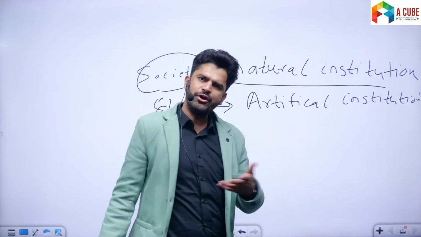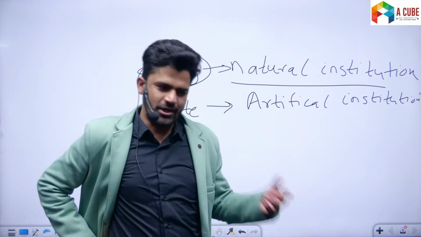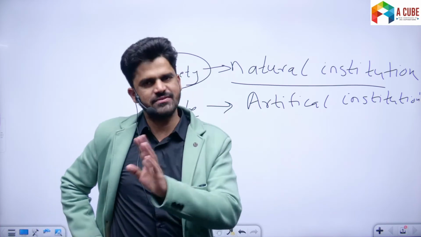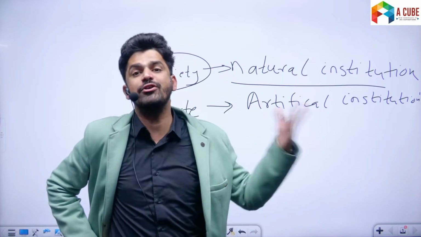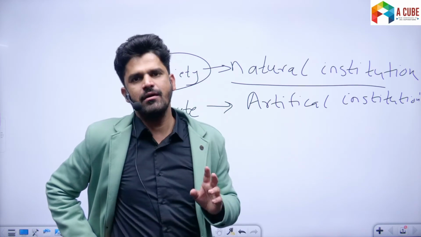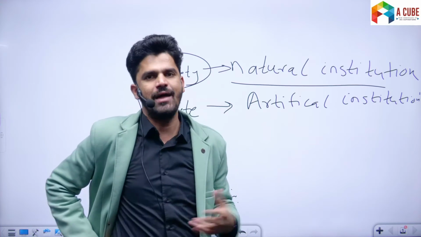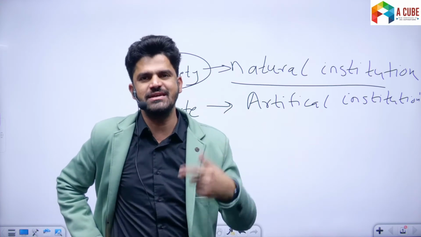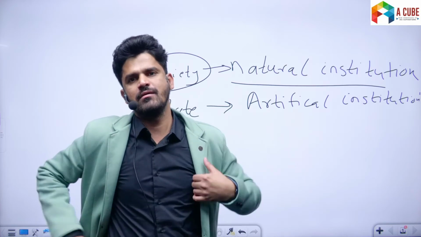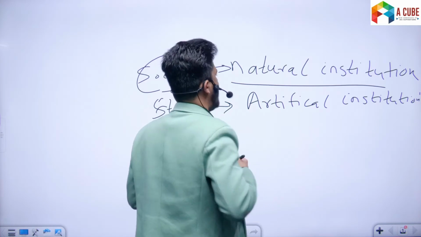How? I've already told you that human beings are social in nature. We cannot exist in isolation. We cannot live in isolation. We are part and parcel of society. We cannot exist without society. We will go mad. We have to live in society, because no individual is self-sufficient. We are all interdependent with each other, and that interdependence of human beings is manifested through society. Society is a unique and natural institution.